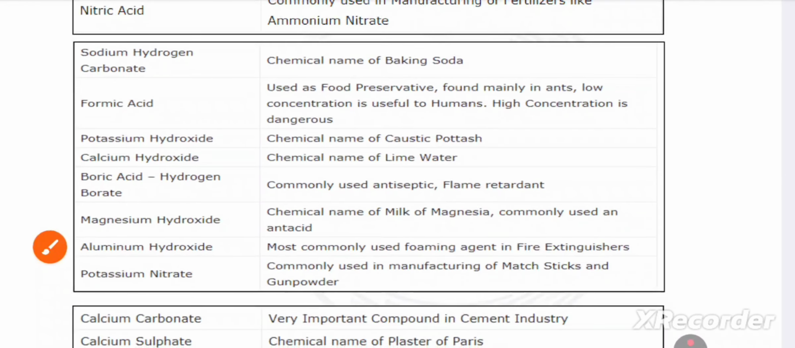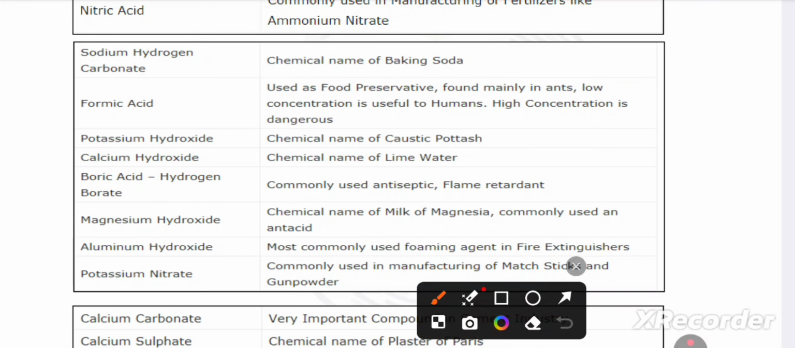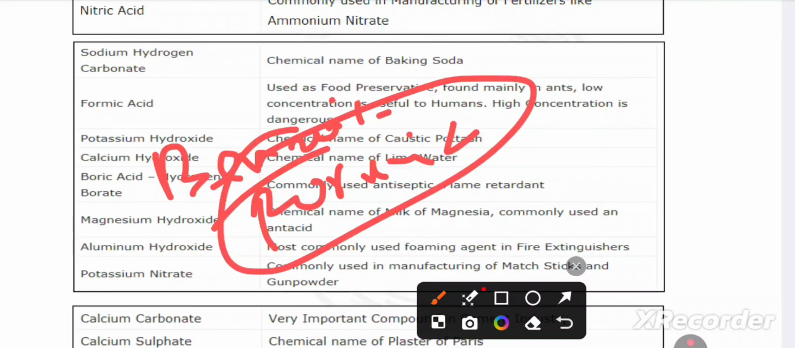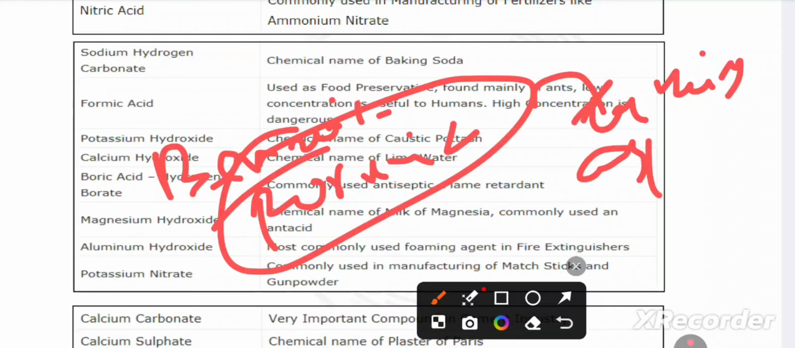Sodium hydrogen carbonate, another name is sodium bicarbonate. This we use as baking soda, for cooking. Formic acid is a food preservative. Already we saw one preservative, that is benzoic acid. This is formic acid. Farmers can store grains using it as a preservative.